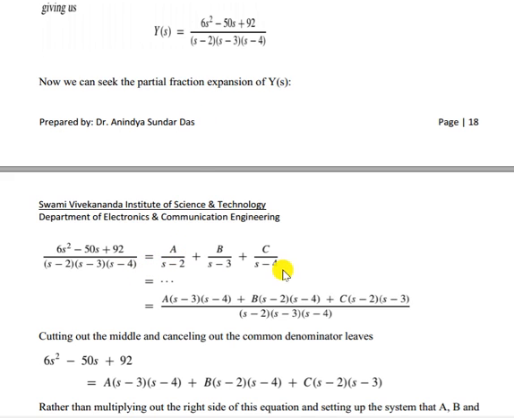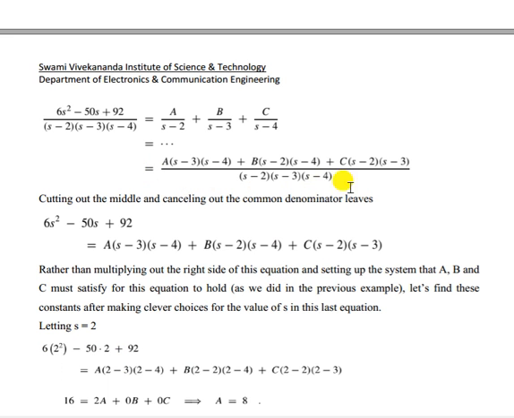Then we can do a partial fraction expansion, that is, this factor equals A by (s minus 2), B by (s minus 3), C by (s minus 4). Then with just addition we have this part, and we get this result. Okay, and this denominator part will cancel out, so this part equals this result.